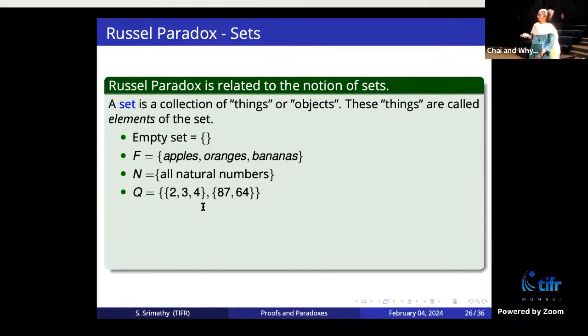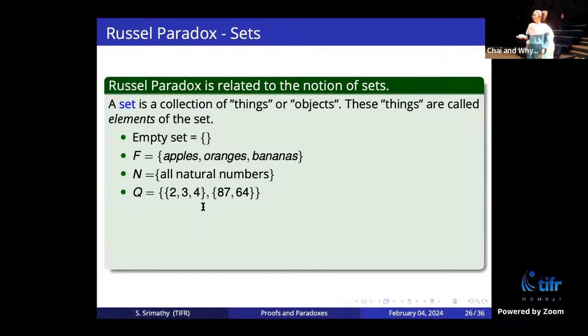And let's say you have a set which contains two different sets. So you have 2, 3, 4 as a set, and 87 and 64 as another set. You take two different sets, put them together, and you form a new set.